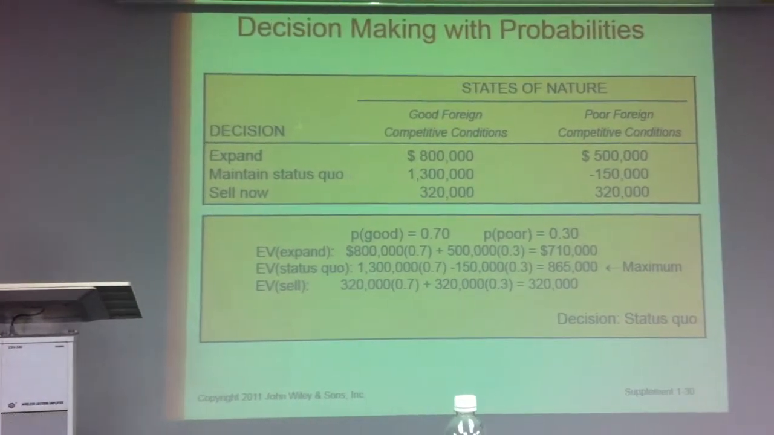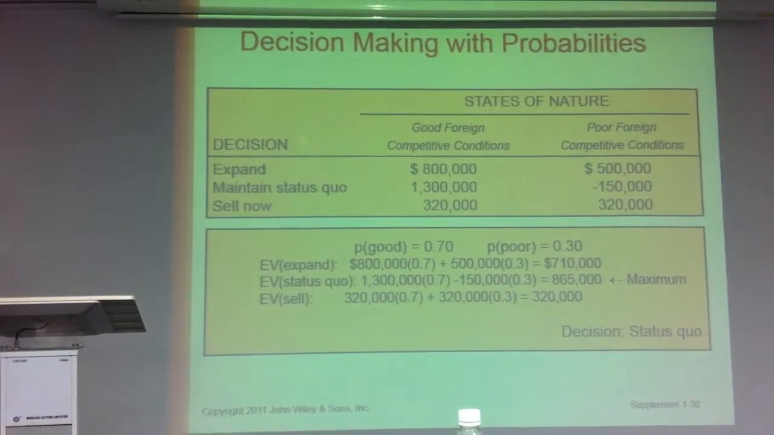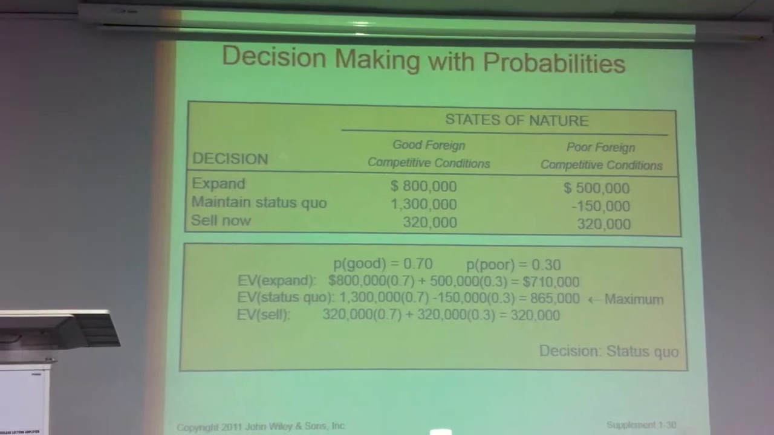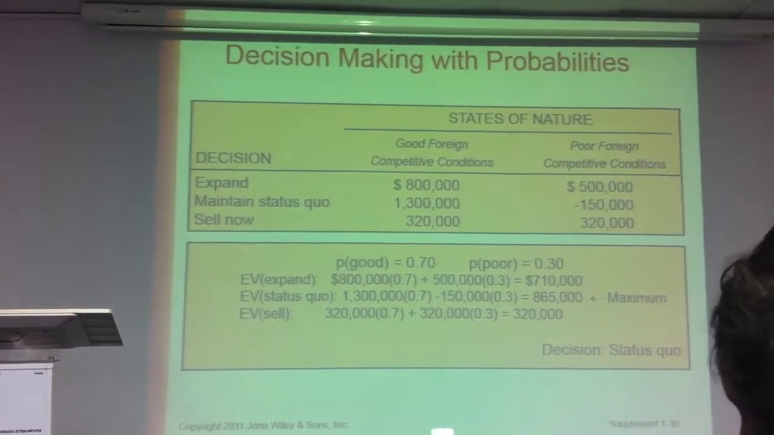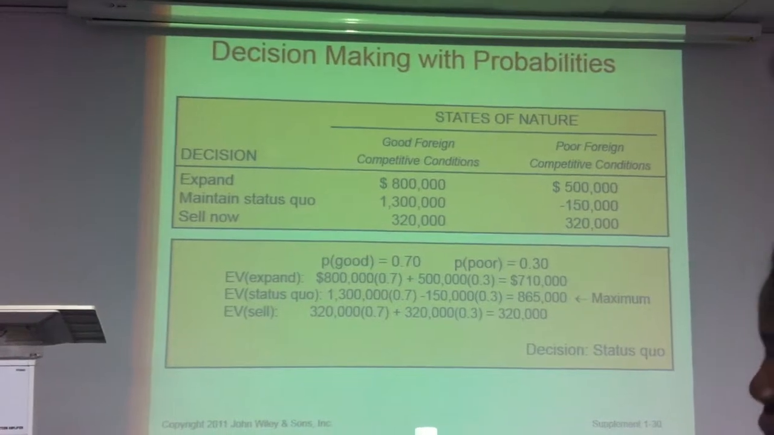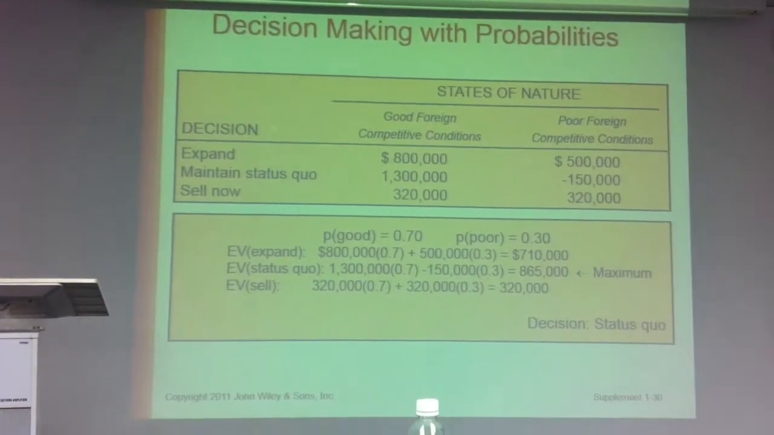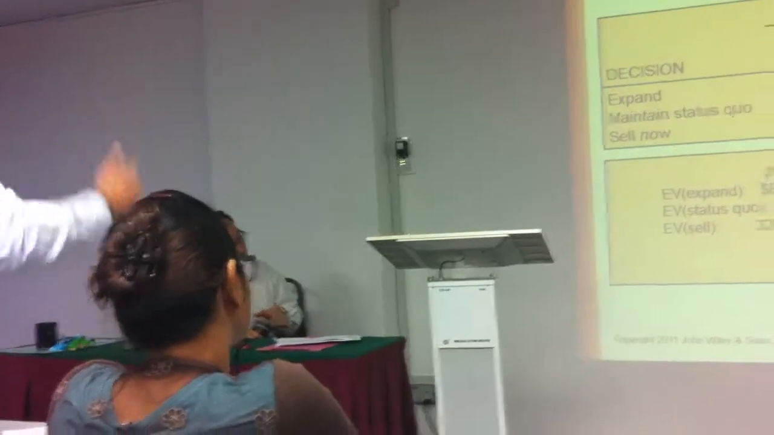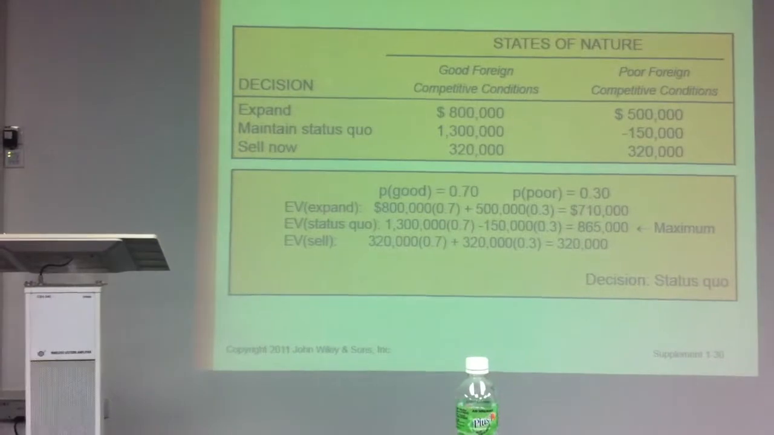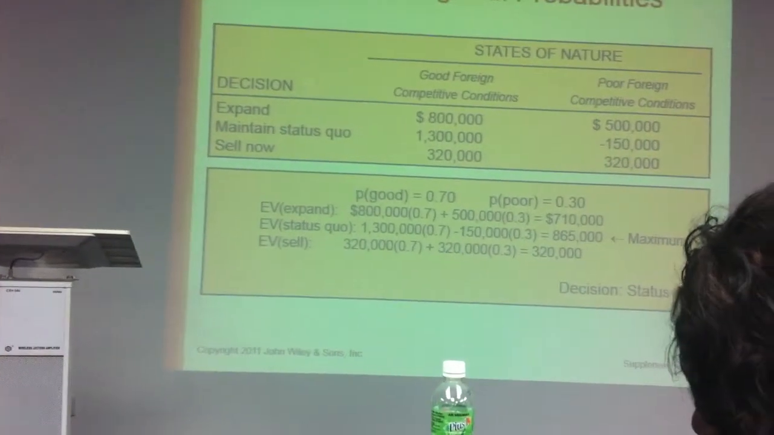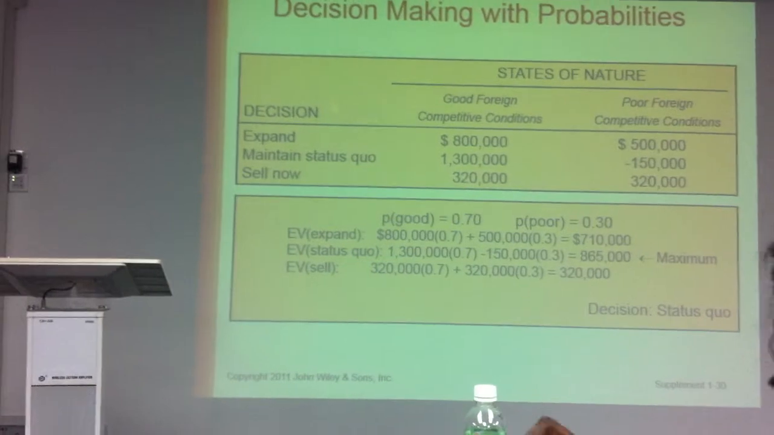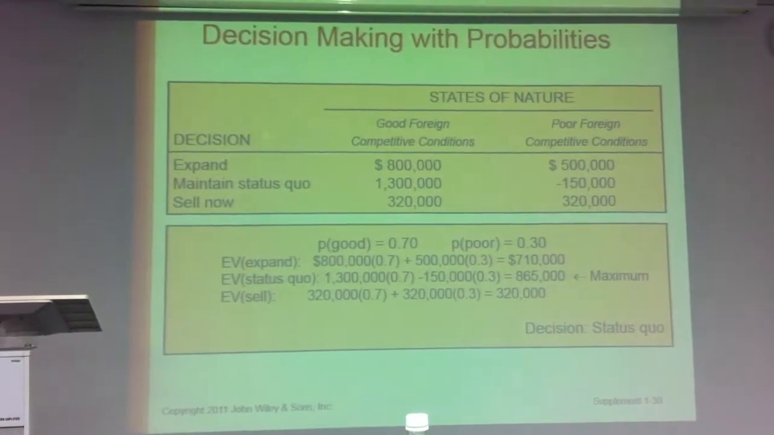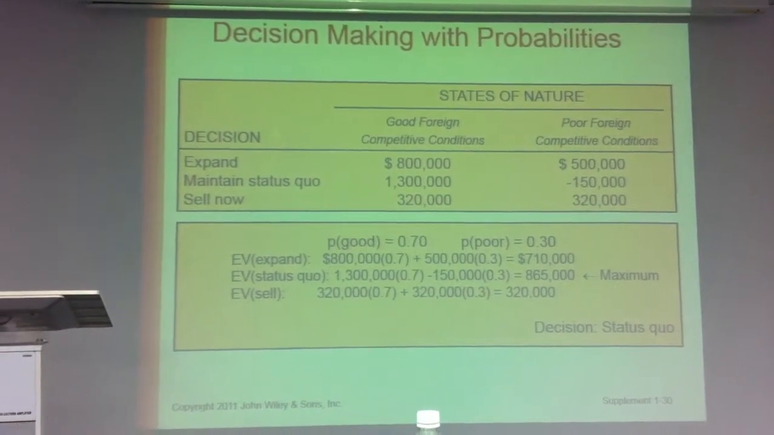Based on the given, the expected value for decision expand should be around 710, because of the equation given for it. Expected value is 800 times 0.7, plus 500,000 times 0.3. Very good, and so on. For status quo, the expected value is 1.3 million times 0.7 minus 150.